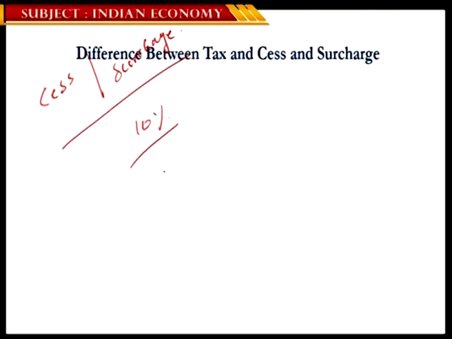Now let's imagine your income comes under a tax bracket of 30%. That means you report more than 10 lakh rupees of annual income. And at the same time, there is an education cess of 3%.